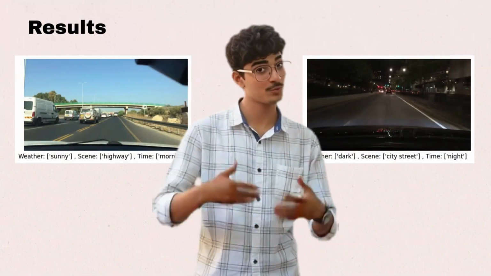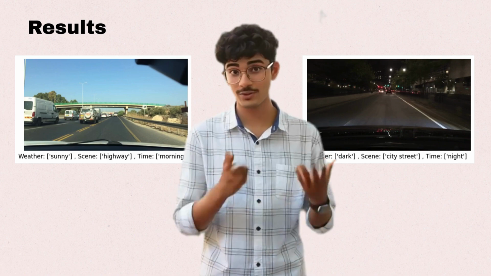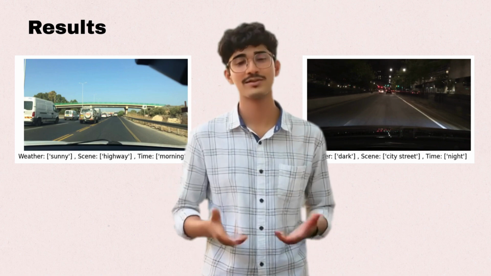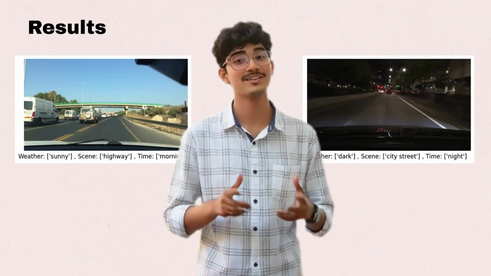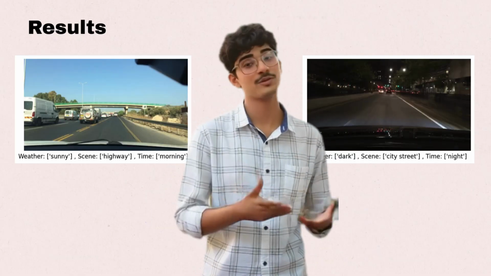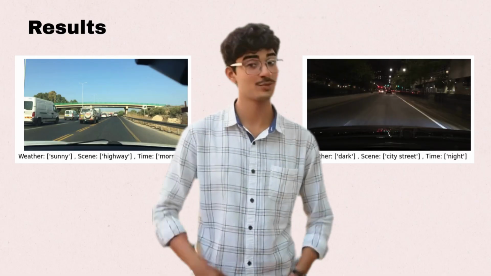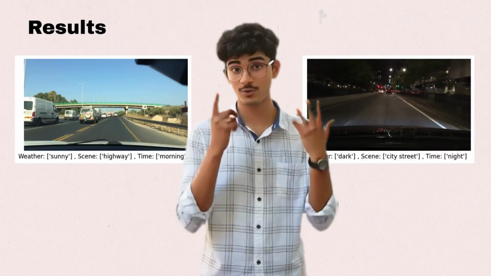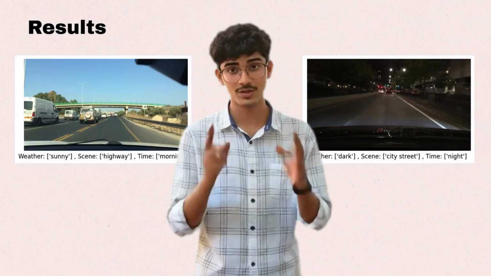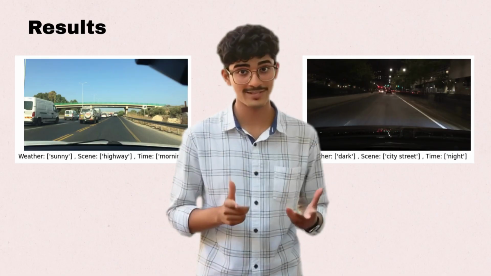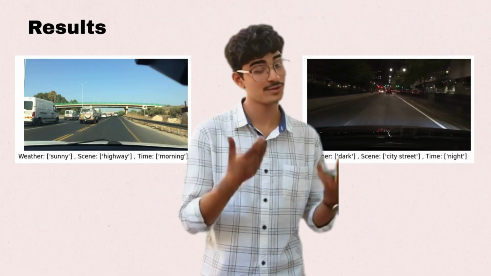In the results section, we show how our model performed on real test images. We observed that the model was able to accurately classify multiple attributes at once. For example, predicting rainy, city street, and night correctly for the same image. The visual results demonstrate good generalization across different lighting and weather conditions. This shows that the model is suitable for real-time driver assistance scenarios.